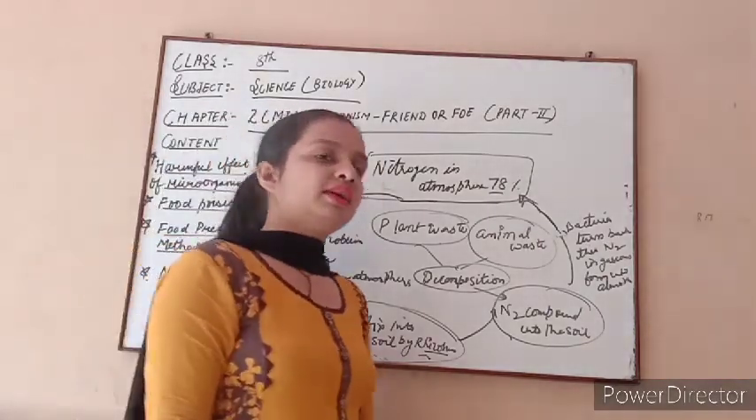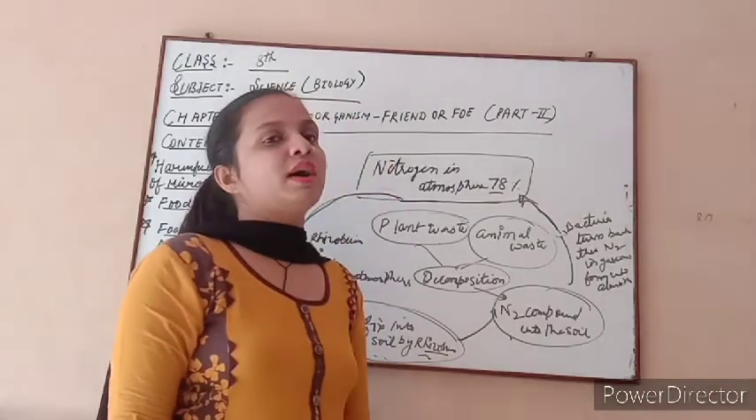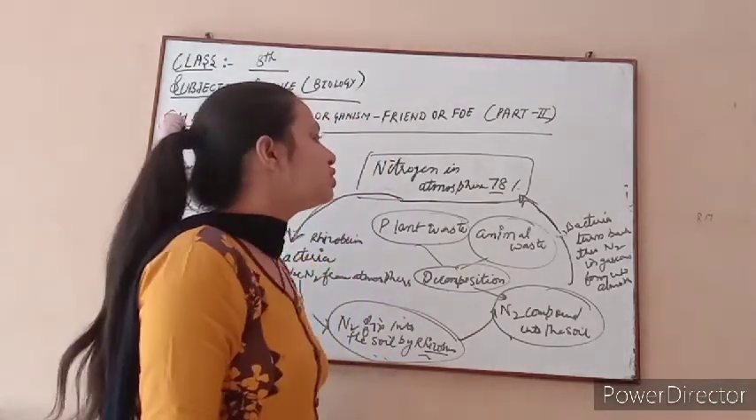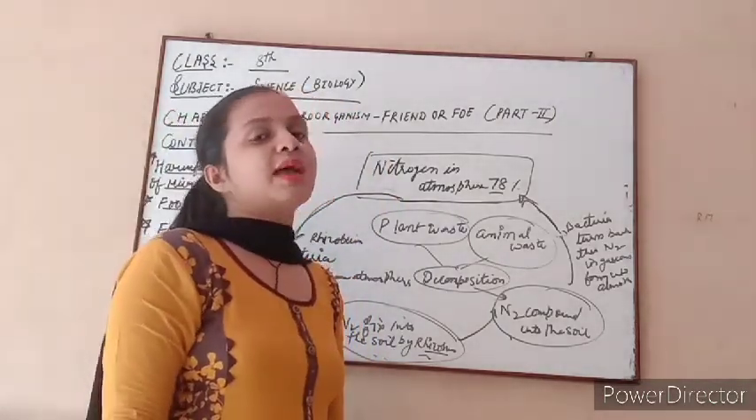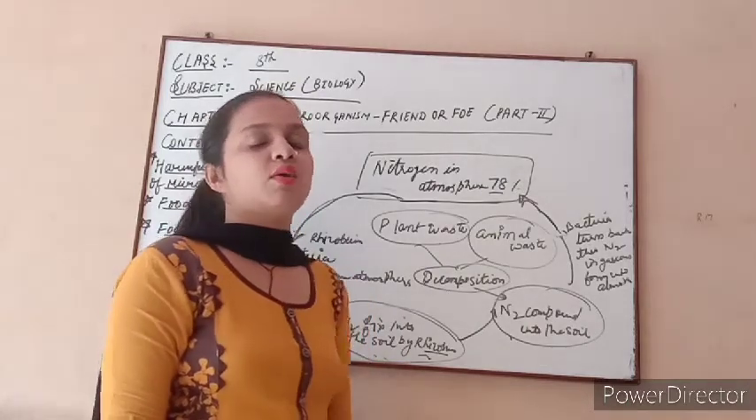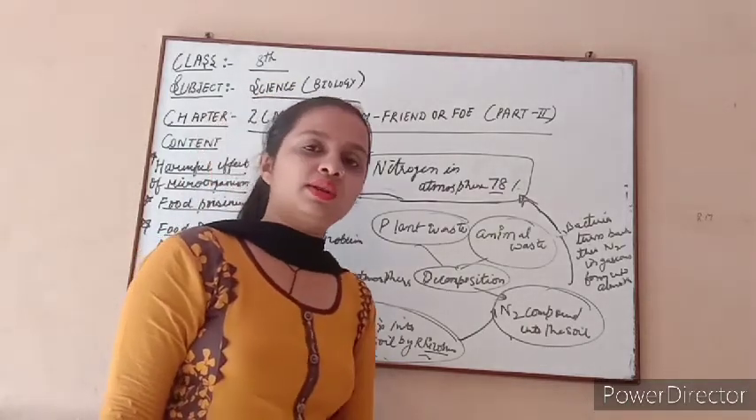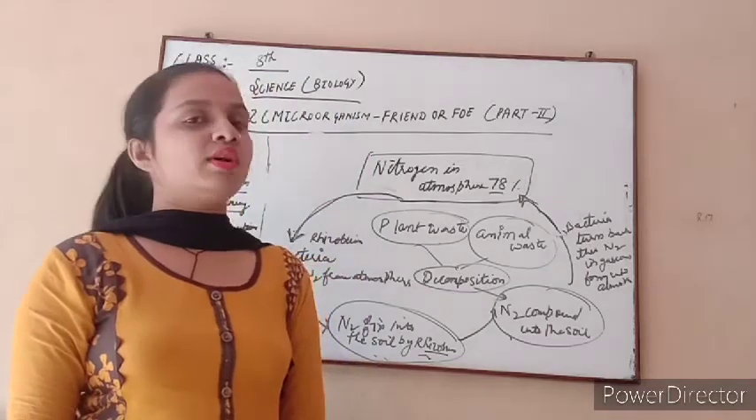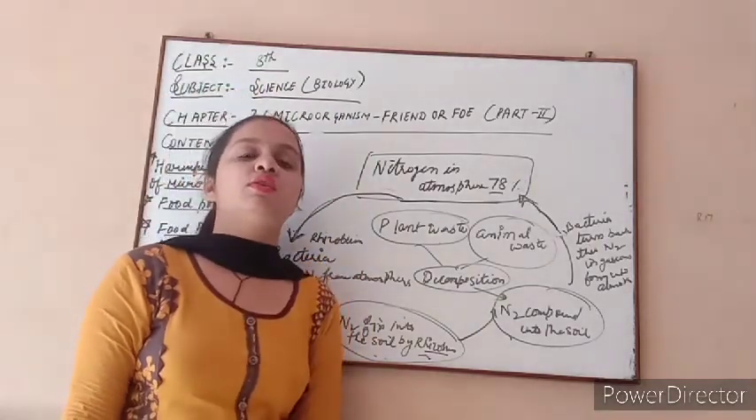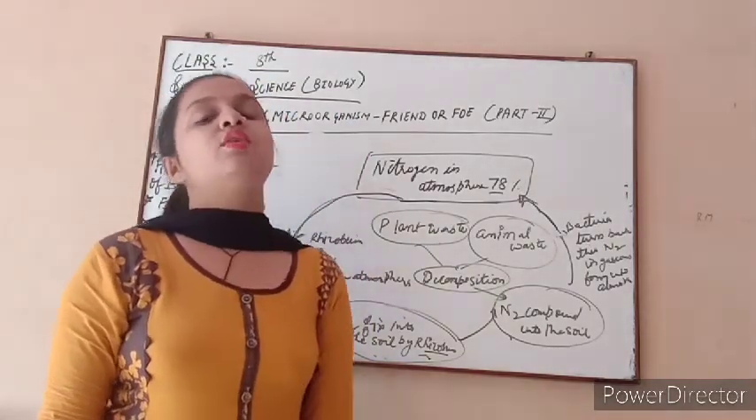It adds with carbohydrate and makes the main component of our food, that is protein. So the nitrogen cycle is very important in this chapter number 2. First we discuss what the meaning of microorganisms is. Those organisms which we are not able to see with our naked eyes come under the microorganisms.